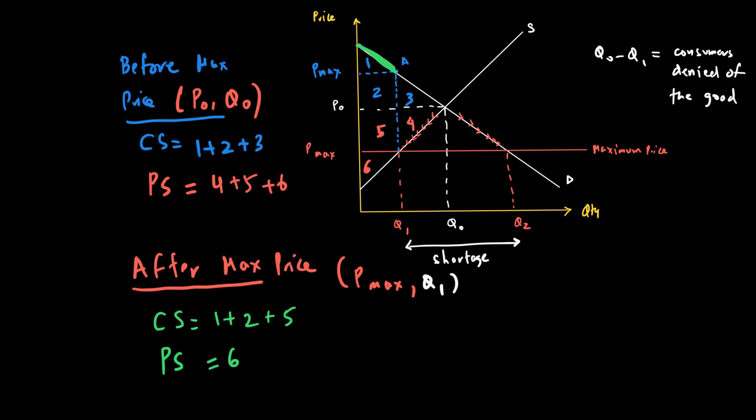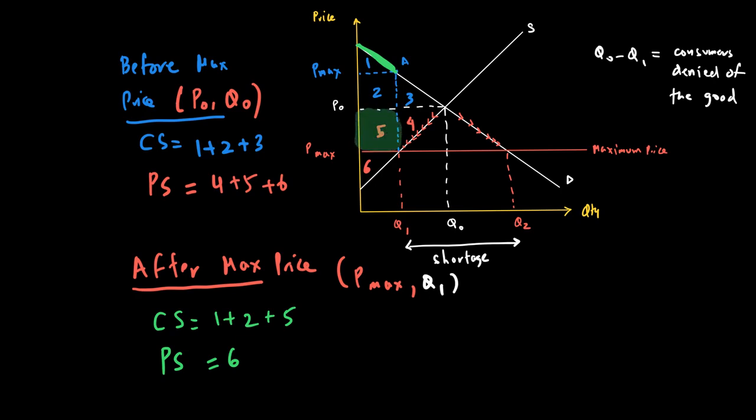So are the consumers Q1 better off? And the answer is yes, because previously they were paying a price of P naught and now they're paying a price of P max. These consumers were previously pocketing consumer surplus of 1 and 2, which they still are pocketing, but now area 5 is what we call additional consumer surplus because the price has gone down.